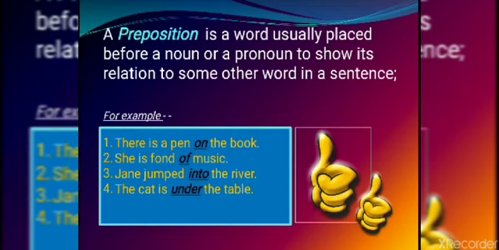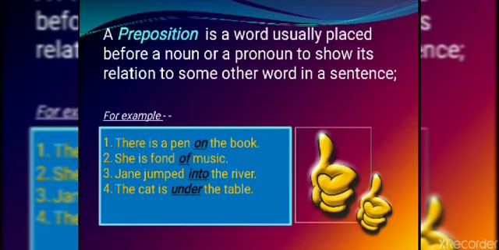What is a preposition? Because whenever we are starting any new chapter, we should always understand the meaning of it. So, a preposition is a word usually placed before a noun or a pronoun to show its relation to some other word in a sentence. So, what is the role of a preposition? It shows you the relationship or a link between two things. Okay. So, let's understand this with an example.